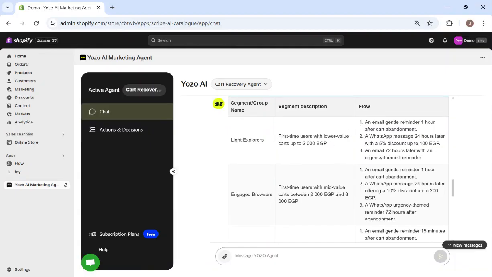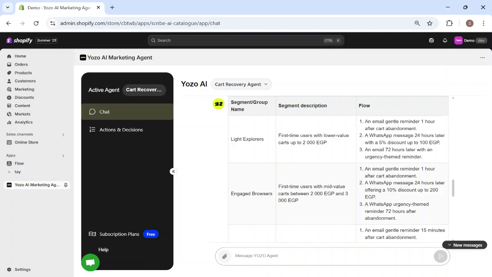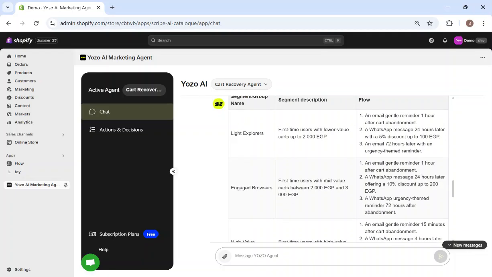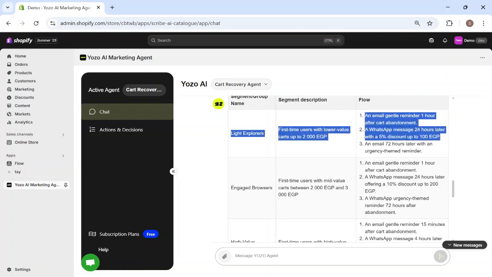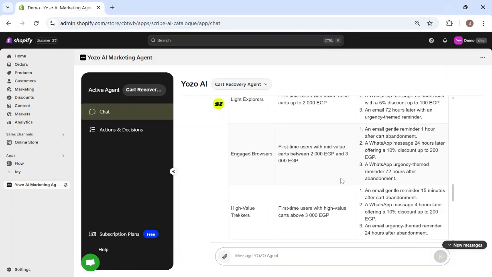So, for example, in Light Explorers, it starts with an email, a gentle reminder theme, 1 hour after abandonment, and then the discount used is in WhatsApp. For example, it's a 5% discount up to 100 EGP, even though we agreed that the maximum is 10% with 200 EGP, but you'd see that for Light Explorers, it used a lesser discount. Engaged Browsers, it's using the maximum discount.